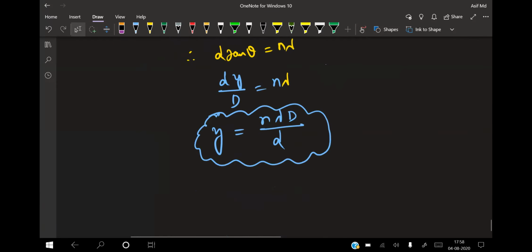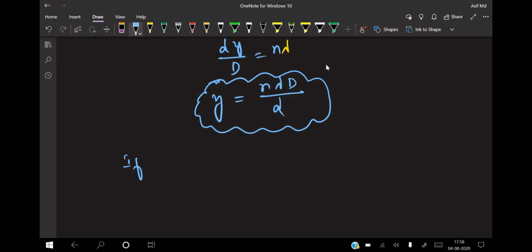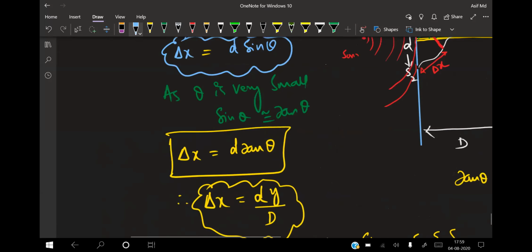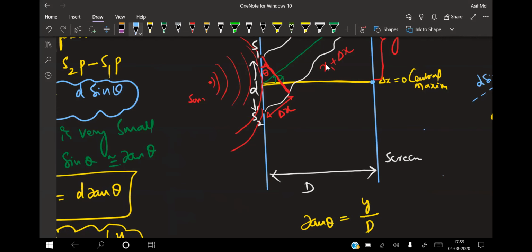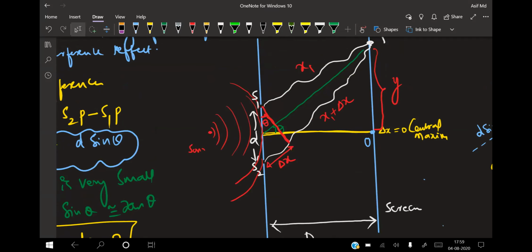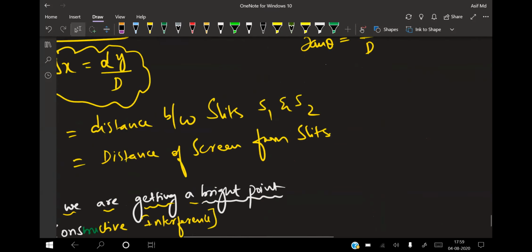Now see, for example, if n is equal to 0, then y is nothing but the point of the bright fringe forming at 0. In the given figure, this is your point 0. That means we get a central maxima. So at the center we always get maxima. If n is equal to 0, y will be at your center.